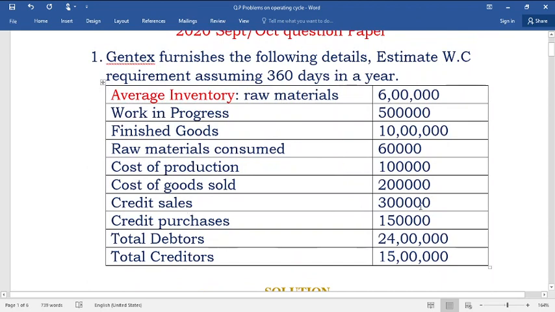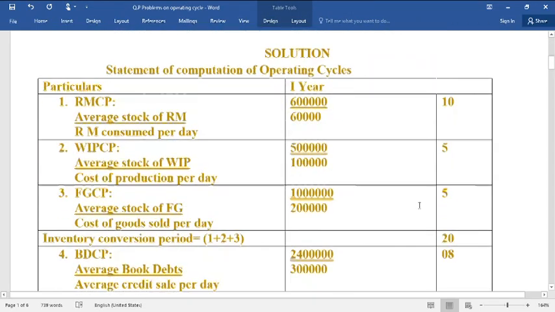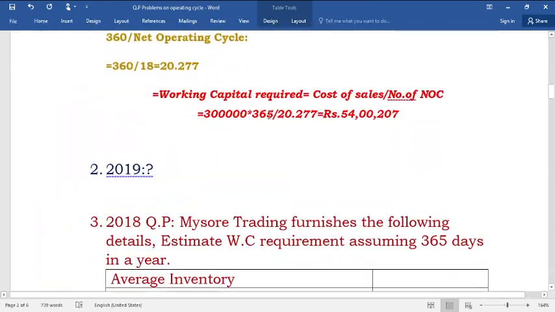Okay, cost of sales is 3 lakh. This figure is substituted there. 3 lakh divided by this net operating cycle, 20.277, is equal to almost 54 lakh, which is nothing but the working capital estimation.